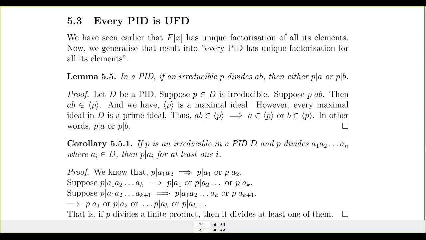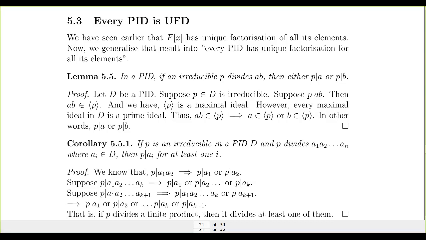Now we assume that it is true for k factors. Let k be any number, it can be 2, 3, 4, 5, any number. Suppose P divides A1 A2 etc. Ak implies P divides A1 or P divides A2, etc., or P divides Ak. P divides at least one of these k factors. Suppose it is true, and we start with this case. Suppose P divides A1 A2 A3 etc. A(k+1).